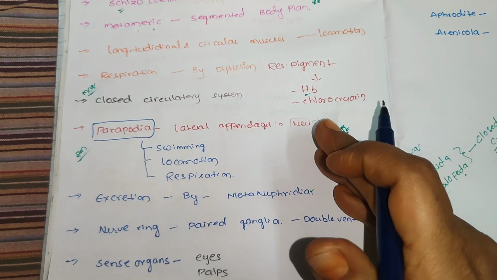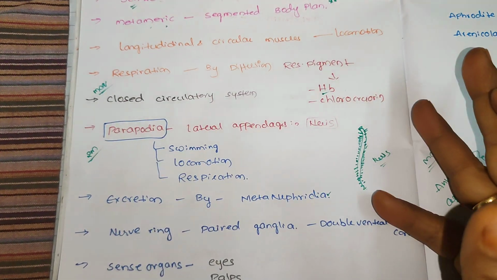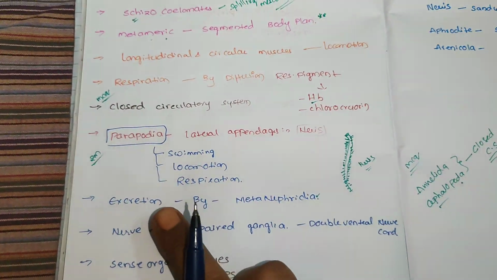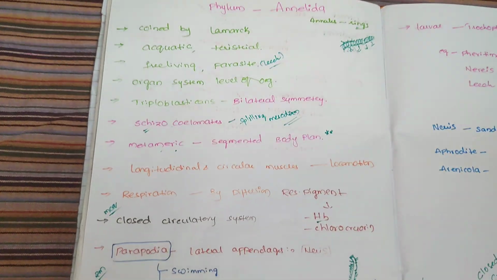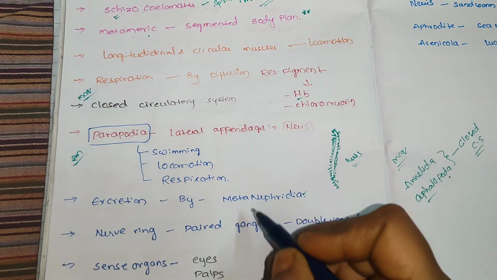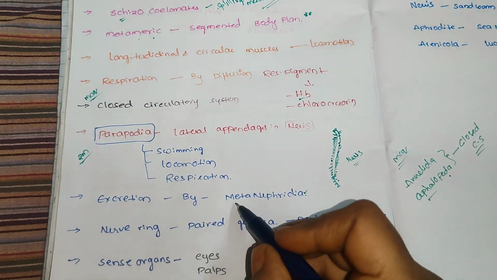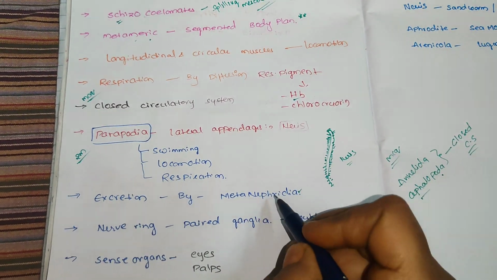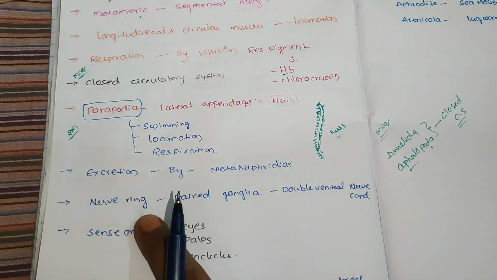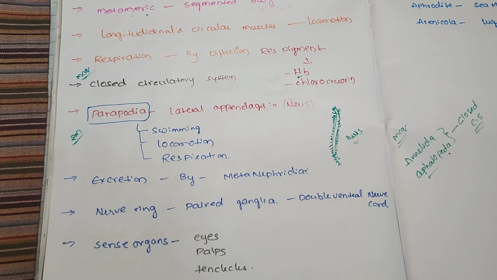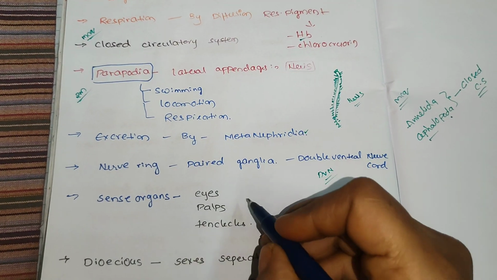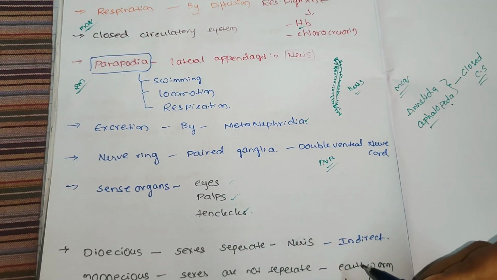The excretion is done by metanephridia. In Platyhelminthes, protonephridia or flame cells. In Nematoda, renette glands. In Annelida, it is metanephridia. So remember, metamers are present, the segmented body is present, metanephridia are present for excretion, and respiration is by diffusion. A nerve ring is present with paired ganglia, and a double ventral nerve cord is also present. The sense organs are eyes, palps and tentacles.